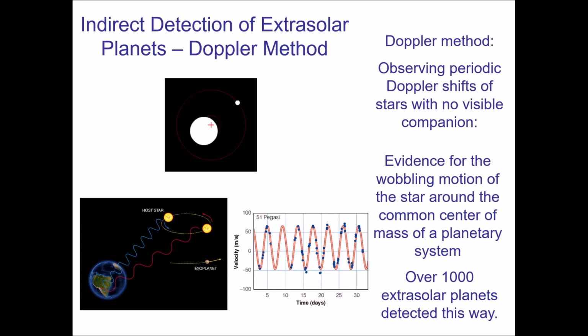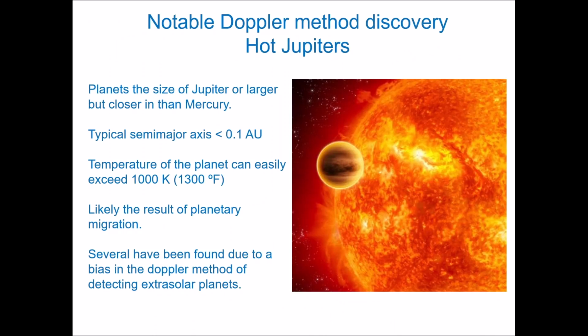It inherently has a ton of bias in the method. And here's the bias. This is based on gravity, so it will show the most dramatic effects if you have really massive planets very close in to their stars. In fact, the first few planets discovered with this method were a class of planets that we didn't even know existed. We call them hot Jupiters. These are planets that can be the size of Jupiter or larger, but they are closer to their parent star than Mercury is. So this was totally a shock to us.